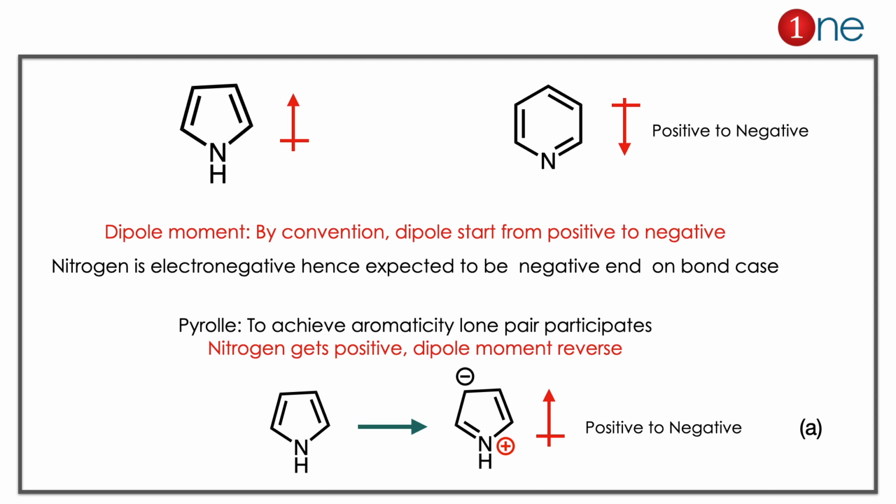So the direction will be reversed from the expected one. So in pyrrole the dipole starts from nitrogen to the ring, but in pyridine it starts from ring to nitrogen. So the answer is clearly A there. Here the concept you have to learn is that by convention the dipole starts from positive to negative. Normally the most electronegative atom will get the end point of the dipole.